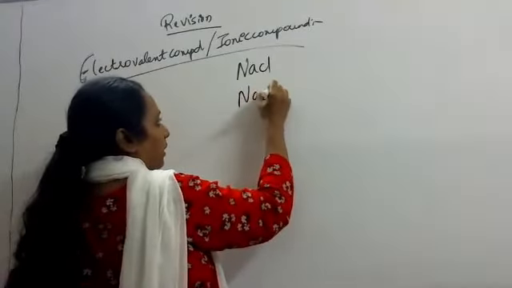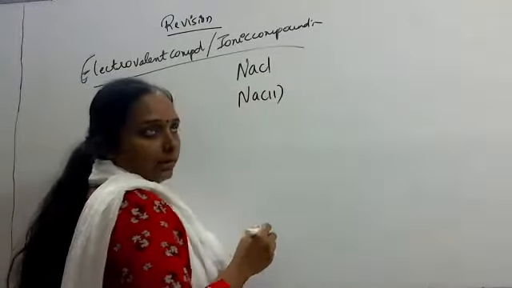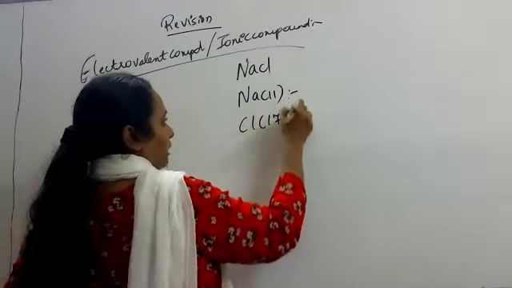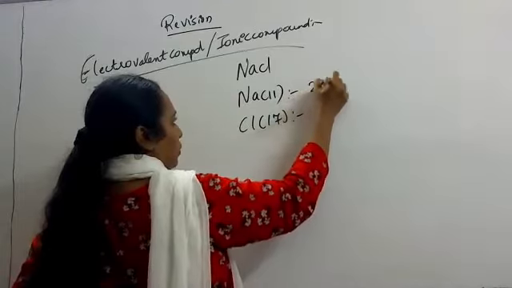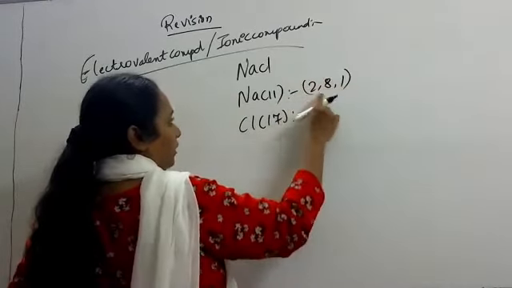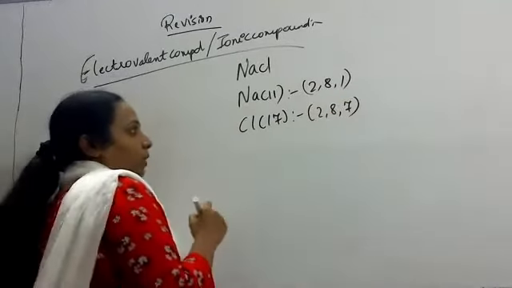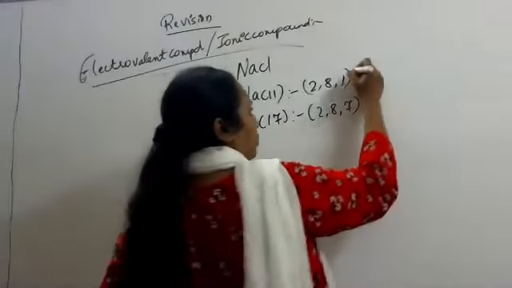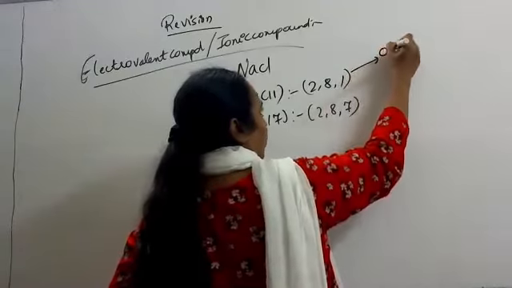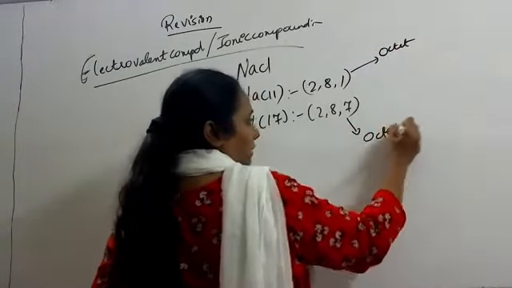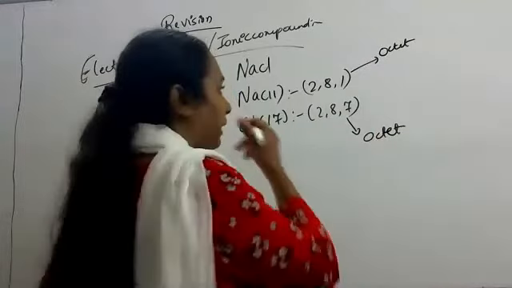Sodium atomic number 11, chlorine atomic number 17. 2, 8, 1 electronic configuration, 2, 8, 7. They become stable by following the octet rule.